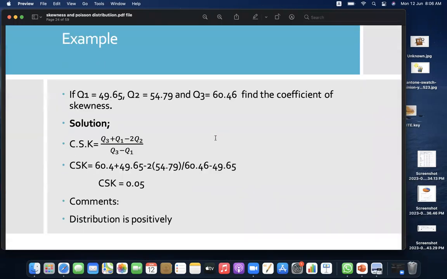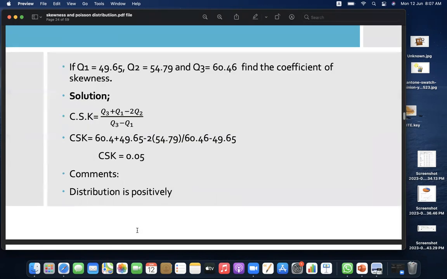Now, let's understand this with the help of an example. Here are Q1, Q2, and Q3. The values are given. Find the coefficient of skewness. So put the values in the formula. You will get the answer, that is 0.05. So the distribution is positively skewed.